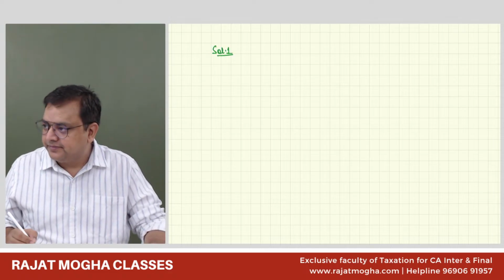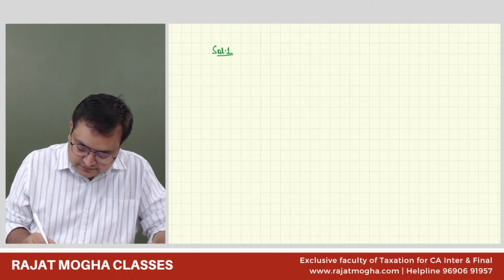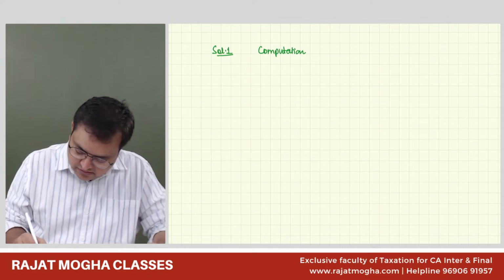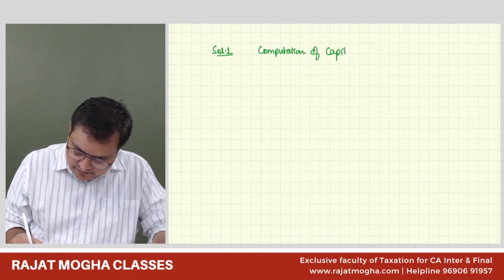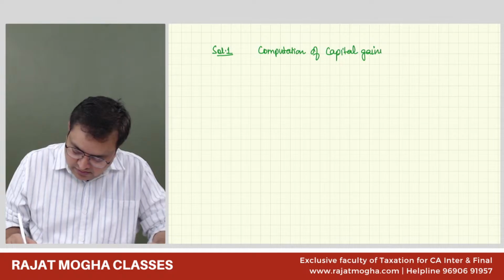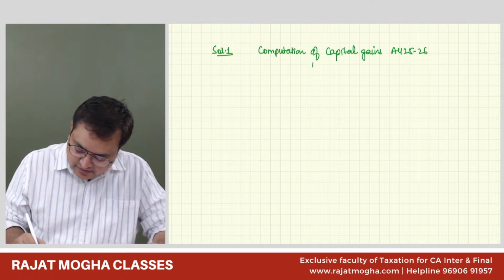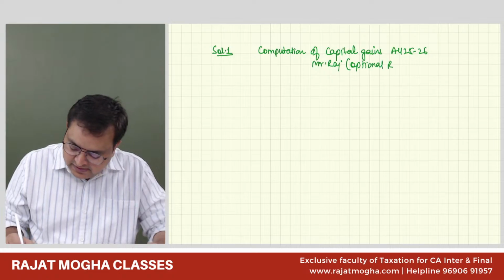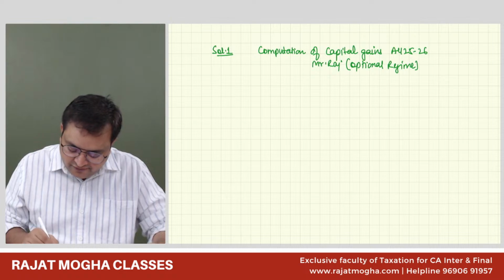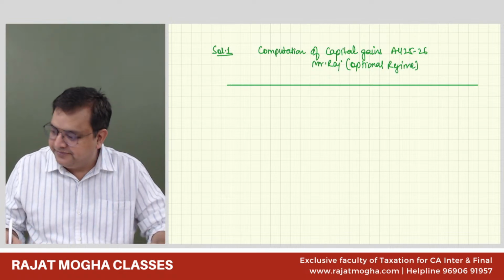Solution 1. So this would be computation of capital gain. This is assessment year 25-26. The assessee name is Raj, and he is following optional regime. And you understand in capital gain, there is no difference in optional regime and default regime. They both are same.